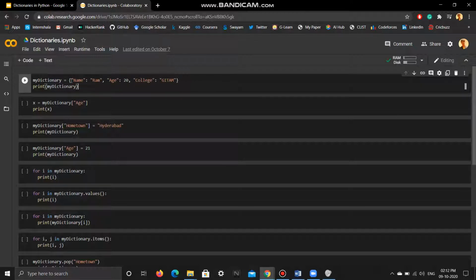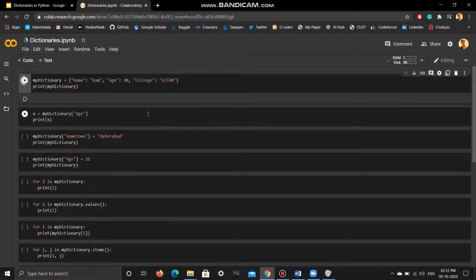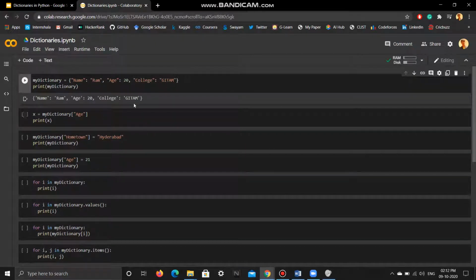So you can see the first element's index is the string name, and its value is Ram. The second element is 20, so the index is age, and the third is Geetam and its index is college. So as you can see, I have stored the details of a person called Ram, that is his name, his age, and the college. And let's just print the dictionary, and there you go. The dictionary has been printed.